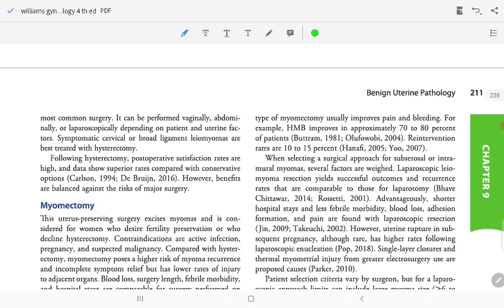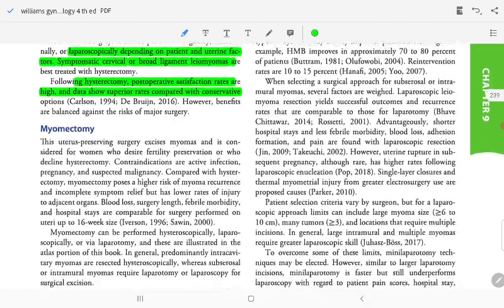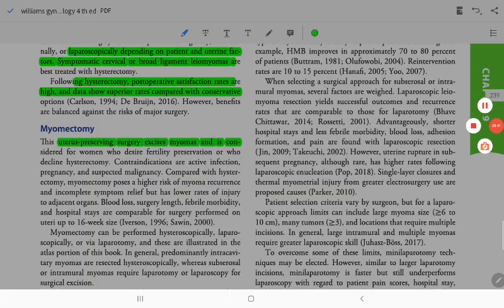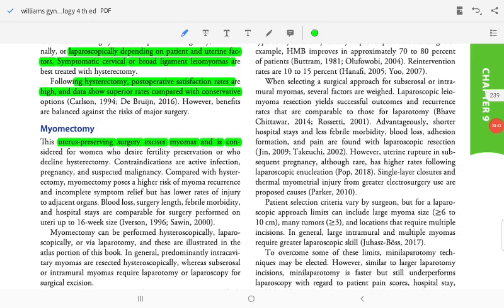It can be performed vaginally, abdominally, or laparoscopically. Following hysterectomy, postoperative satisfaction rates are high. Data shows a superior rate compared with conservative treatment. This is uterus-preserving surgery, exercise by MS. Uterus preserving surgery.